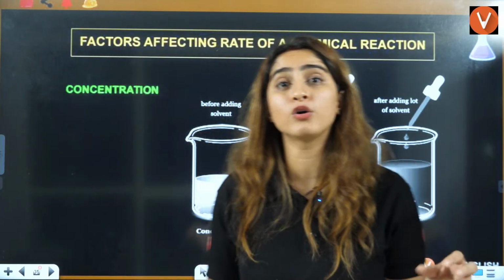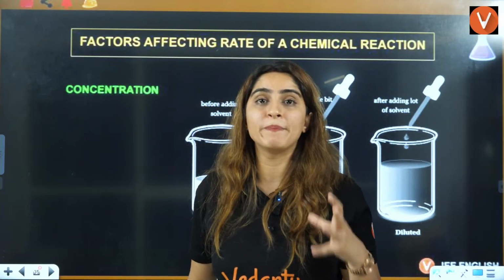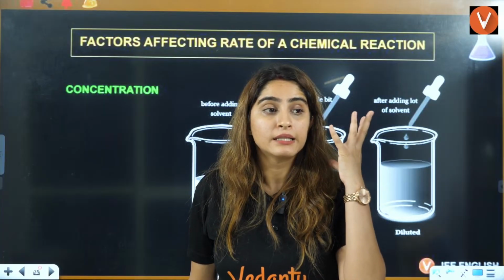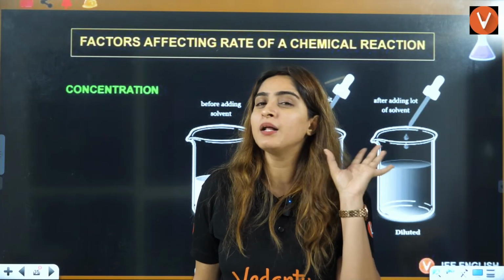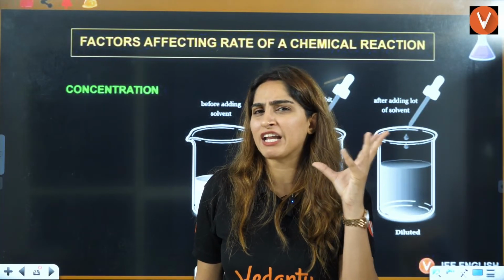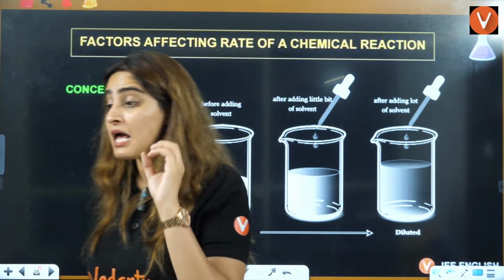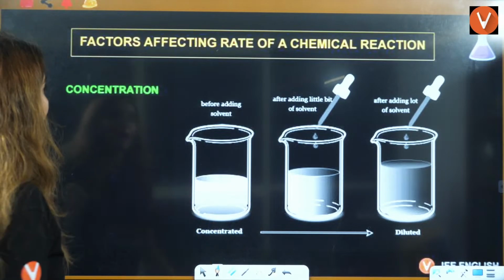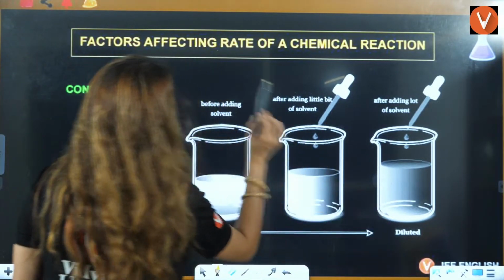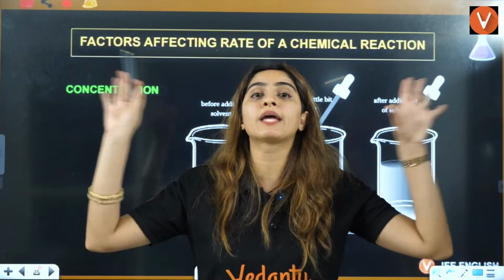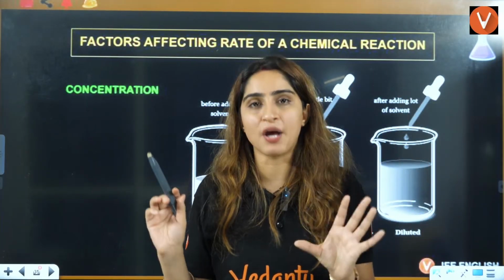So that was about the first concept of chemical kinetics, that is rate of reaction, appearance, disappearance. Then you have simple things like positive, negative. They can mix up and ask you questions regarding that, right? The second concept that we have here is factors affecting rate of chemical reaction, which we are going to study throughout the chemical kinetics chapter.